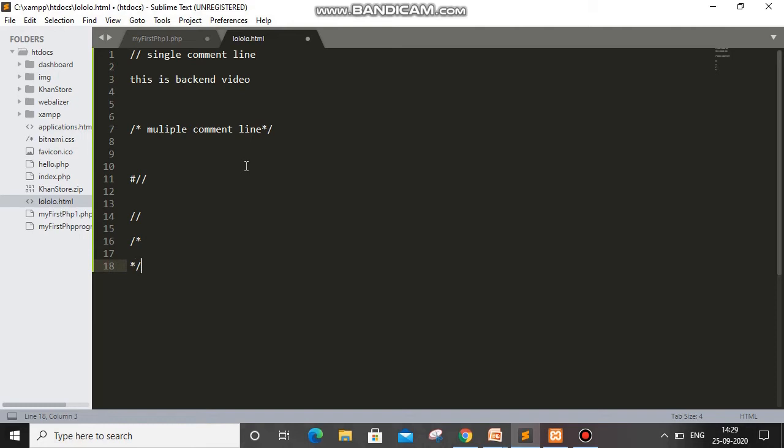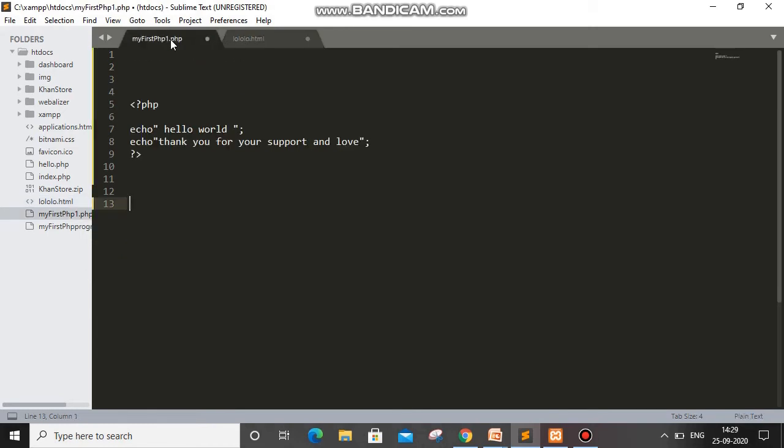These comment lines are very helpful for getting others to understand your code, and you will also remember your code, for what reason you have written this function. After a long time, if you open your code, you can easily get it, because the human brain doesn't remember all those codes over a longer period of time. So comments are very useful in every language. Comments play an important role. Basically I will show you what comment lines are.